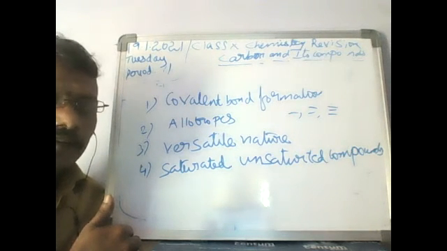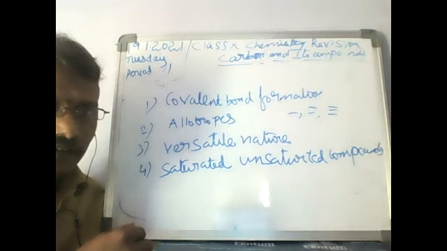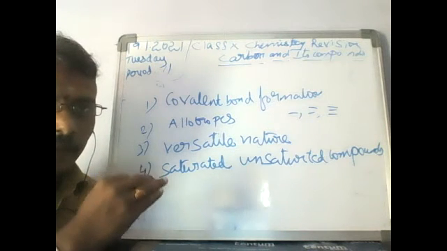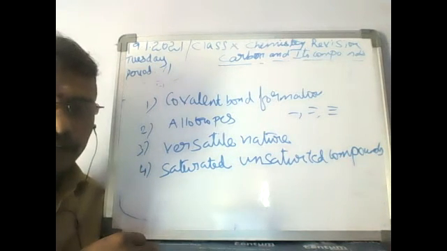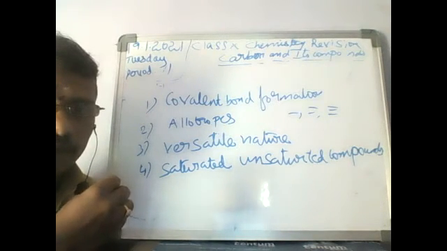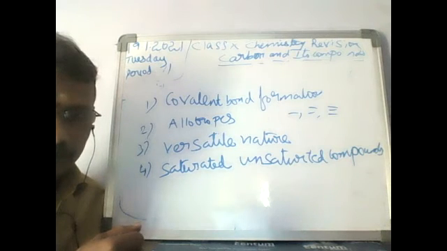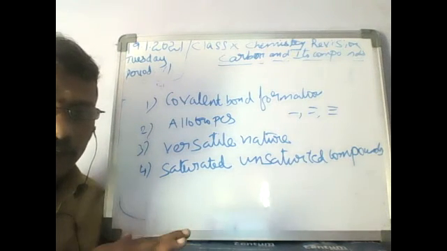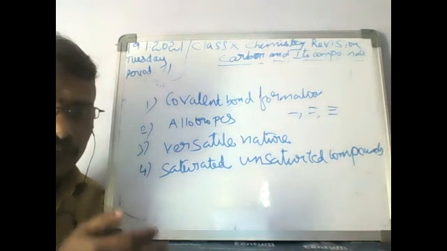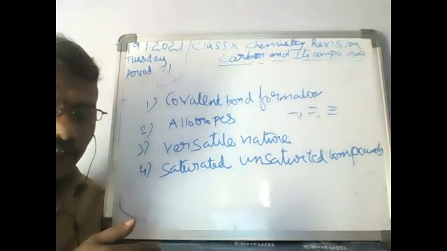Coming to the allotropes of carbon, we have seen graphite, diamond, and fullerene. In these topics, we have noted the properties and structure of diamond, graphite, and fullerene, and why fullerene got the name Buckminsterfullerene. Diamond is very hard, graphite is very soft, and fullerene is neither soft nor hard. Diamond forms a tetrahedral shape, graphite forms a hexagonal array, and fullerene forms a football-like shape. The maximum number of carbons in fullerene is about 60.